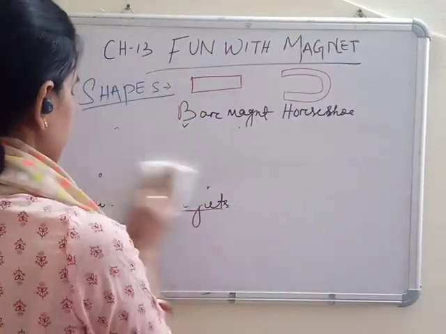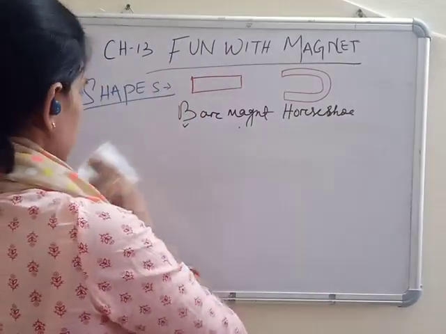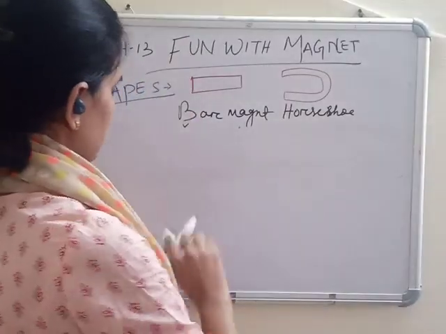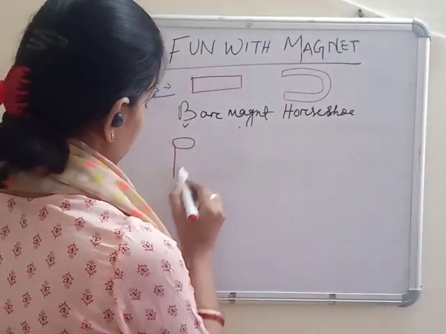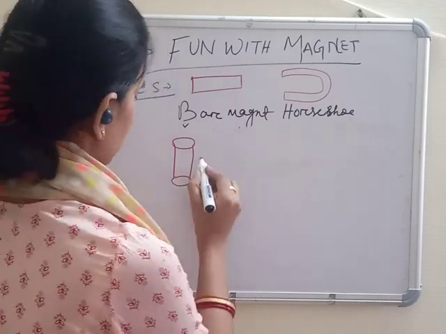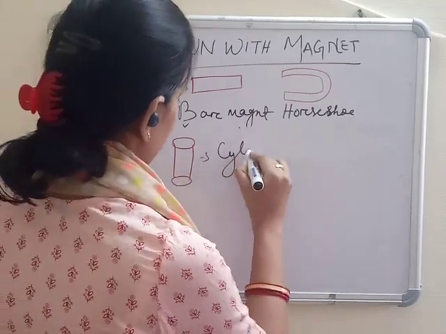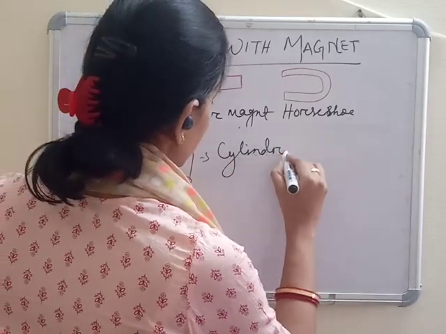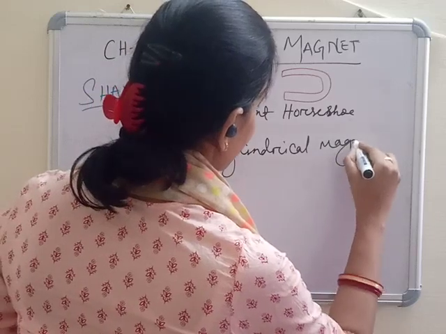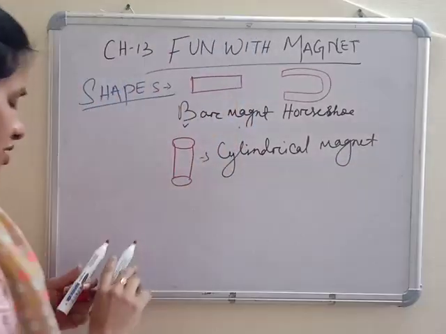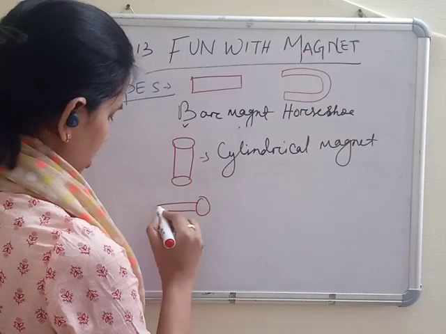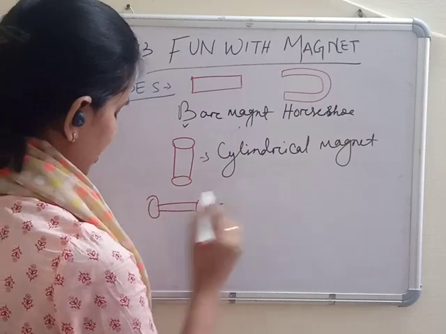Next is your cylinder shape, so it is a cylindrical magnet. Also you have a round-ended or ball-ended magnet.